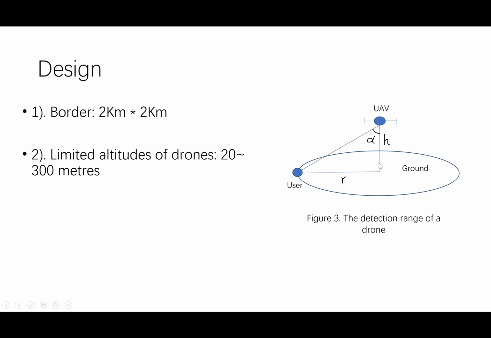We also design a series of limitations. To begin with, we do not consider any mountain or basin, and the detection range is an ideal circle. In addition, the whole length of the site is 2 kilometers. Finally, we assume that the range of each drone's altitude is from 20 meters to 300 meters. If altitudes are over the range, we do not consider the corresponding clustering algorithm.